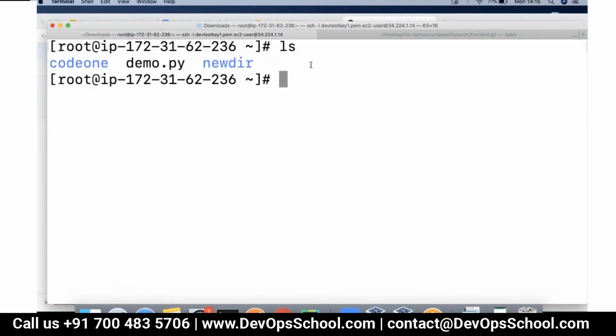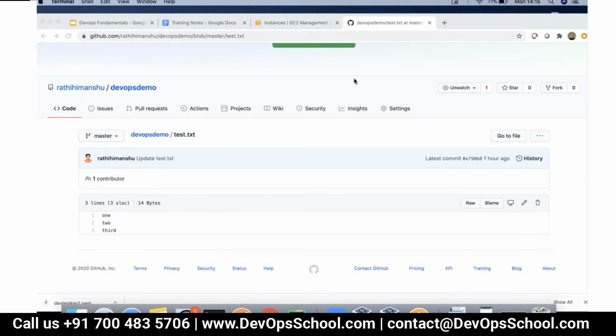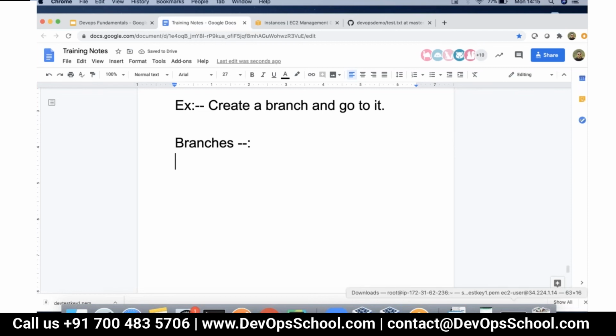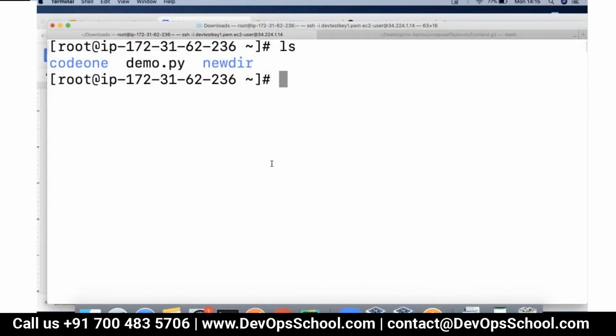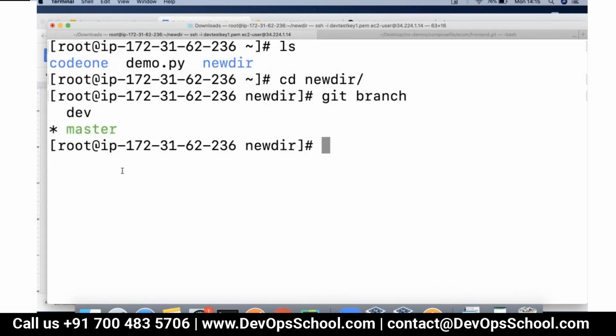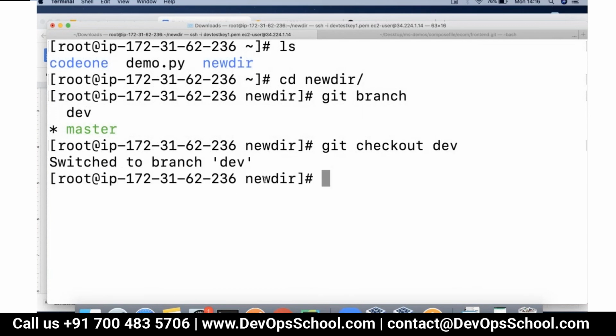Fine. Now let's talk about how you work with the branches. Once the branches are created, branches created locally and remotely are maintained separately. So we have created a branch locally, right? And if we do git branch here, we can see we have two branches. How can we go to the dev branch? Git checkout dev. Now we are on dev branch, right?